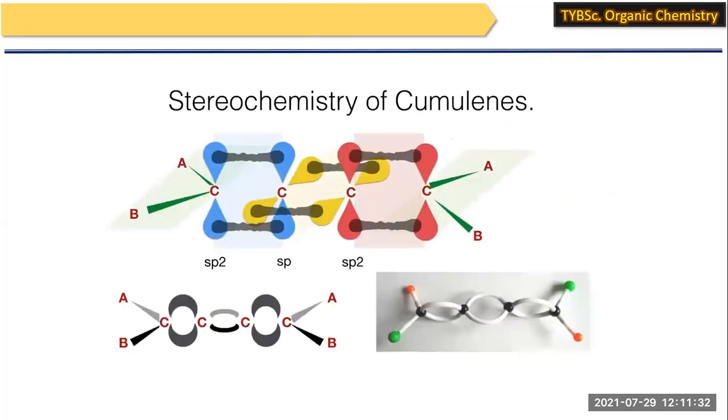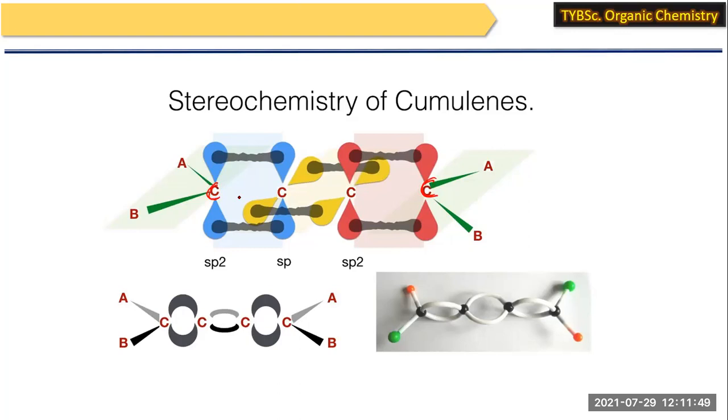Now let us consider why the cumulene molecule shows optical activity. If you look at this particular diagram, you can see these are the terminal alkenes.